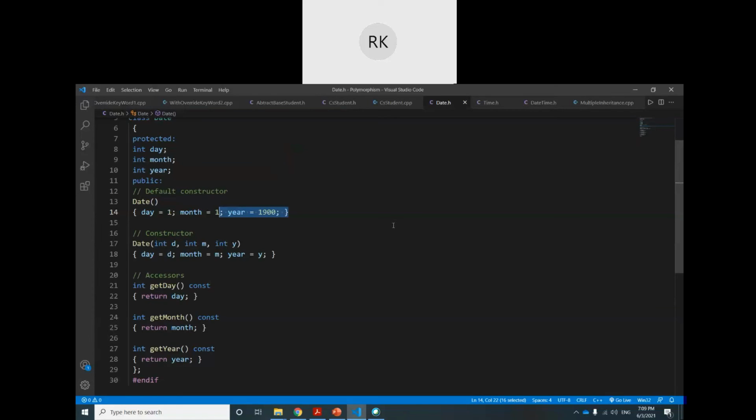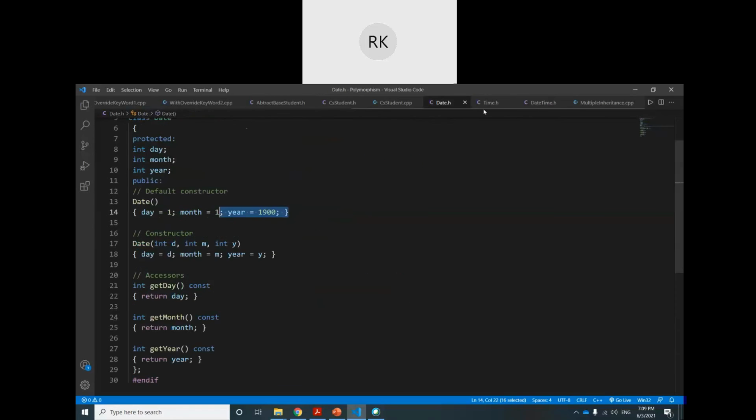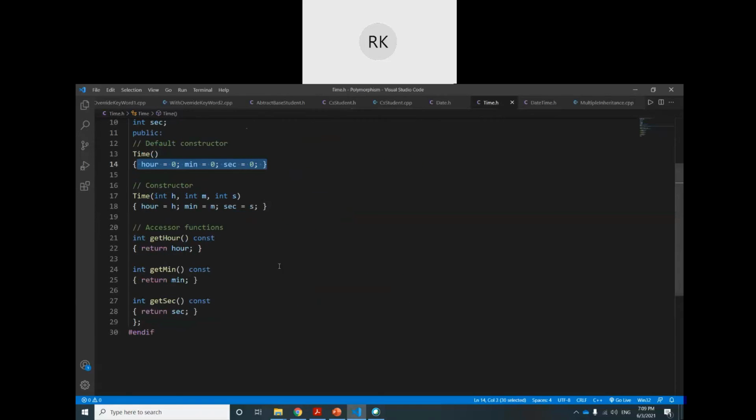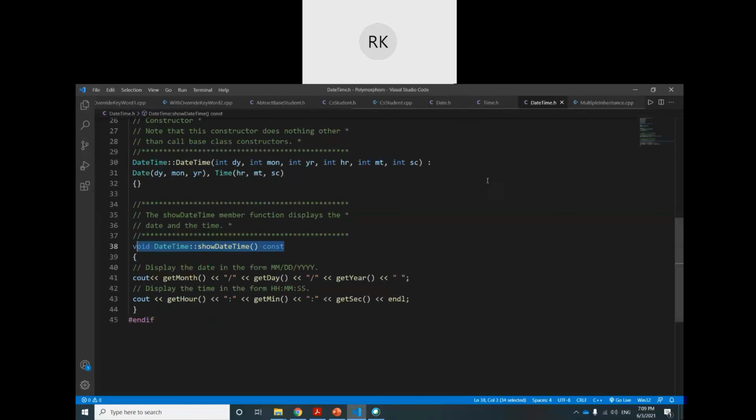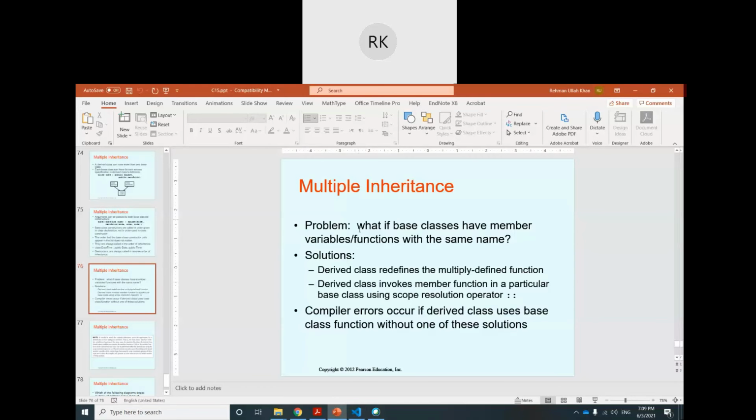To make them abstract base classes, you can define the show date time function in both classes as a pure virtual function. So if you use the keyword override, the keyword final, and abstract base classes, then you can better deal with the problems in multiple inheritance.